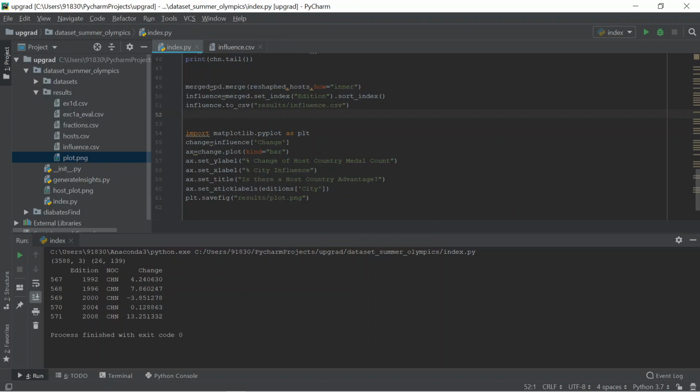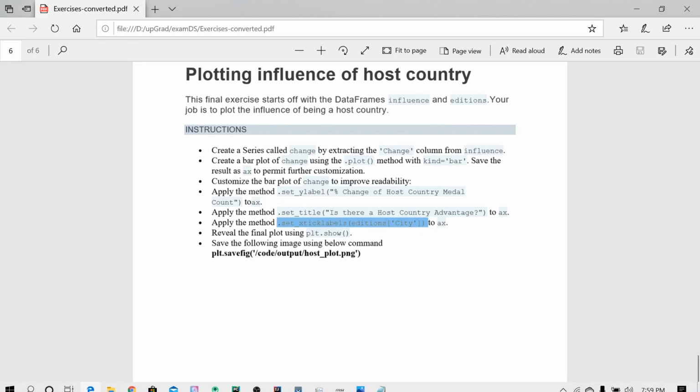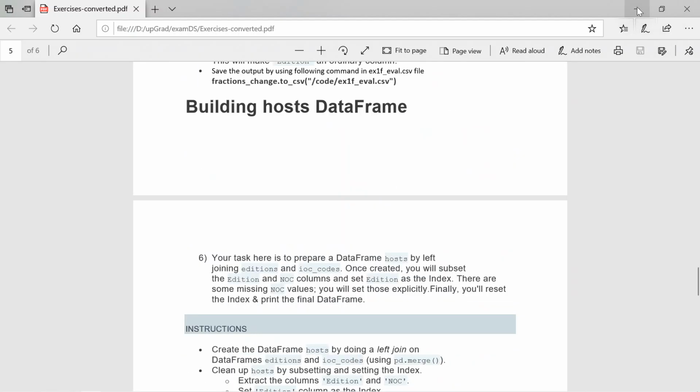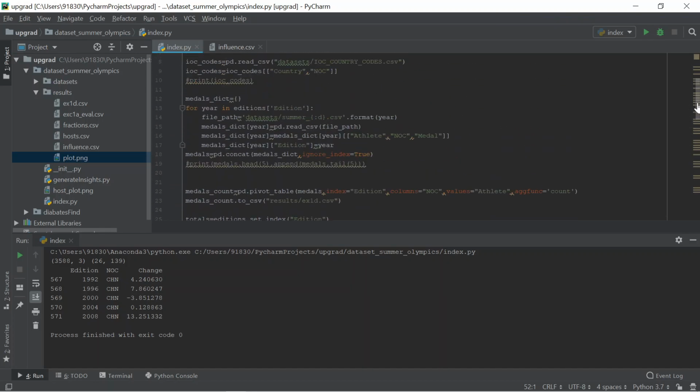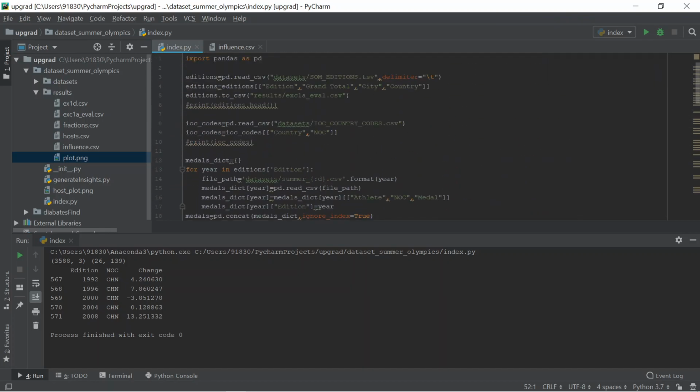Okay, I think this is the final, complete understanding of the data insights for the Olympics data from the past 100 years, from 1896 to 2008. Basically, what we learned is that for anyone who wants to become a data scientist, or for data analysis purposes, this will be used more.